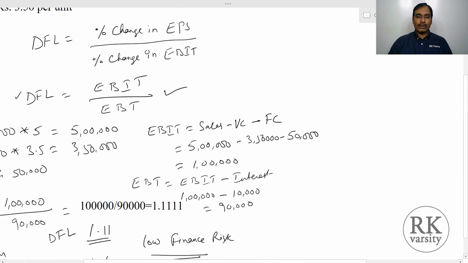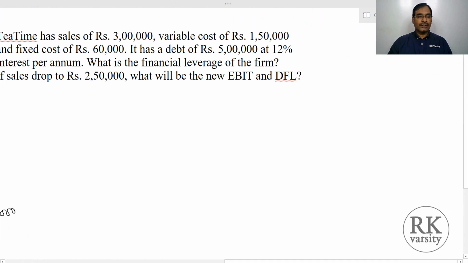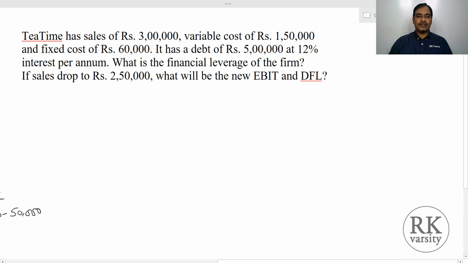Now we'll look into another example. Here T-Time has sales of 3 lakhs, variable cost of 1,50,000, and fixed cost of rupees 60,000. It has a debt of 5 lakhs at 12% interest per annum. What is the financial leverage of the firm? Next, if sales drop to 2,50,000, what will be the new EBIT and DFL?